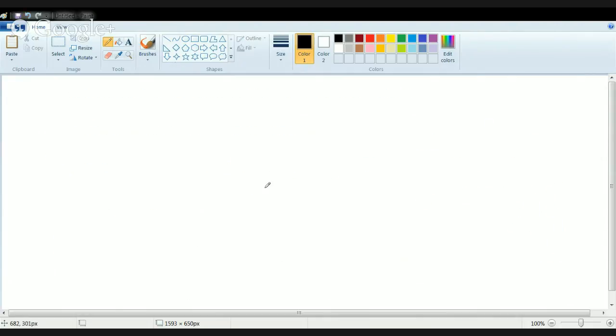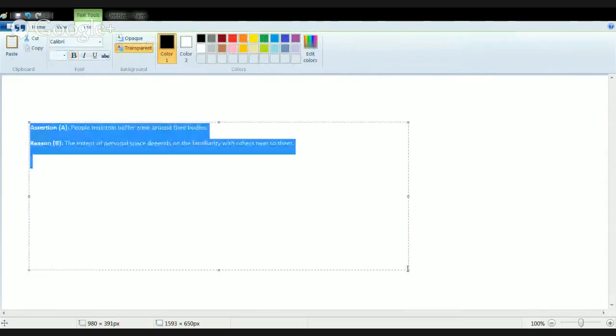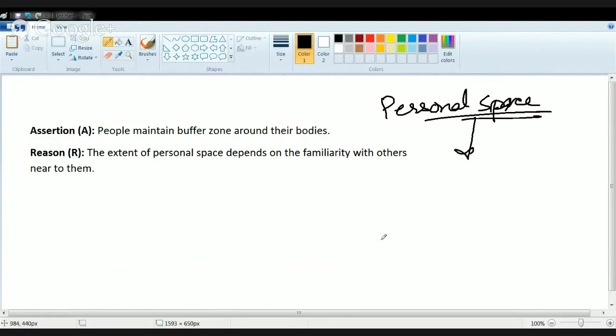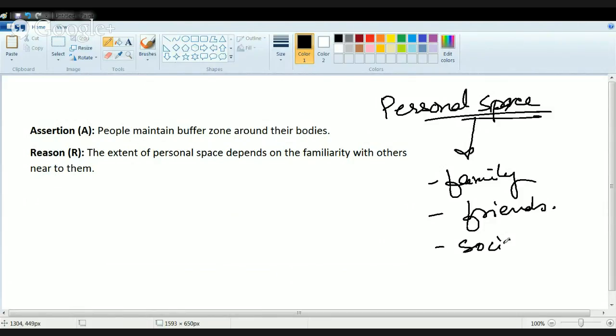Now we'll talk about the next concept, a bit conceptual, not that difficult. People maintain buffer zones around their bodies. What is a buffer zone? Every person tries to maintain their personal space. Now what is personal space? Personal space means the proximity with which I interact with someone. It would be different for family, different for friends, and rather different for the social public, anyone whom you are dealing with in public.